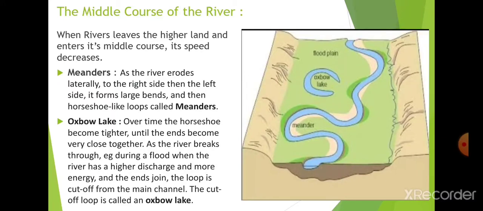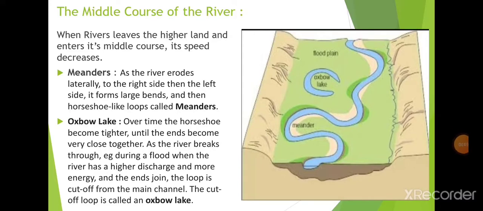Now the most important thing that we have to read is the middle course of the river. In the middle course, it forms different things that you can see in the picture. It forms the floodplain, the oxbow lake, and the meanders. There are various things which are formed in the middle course of the river.